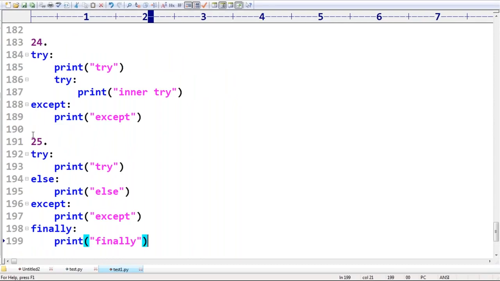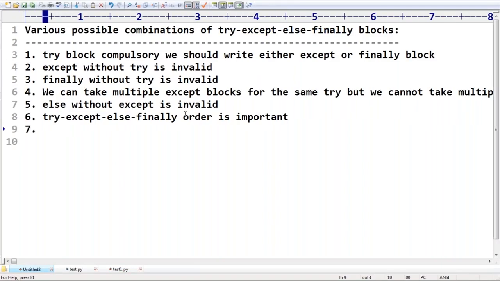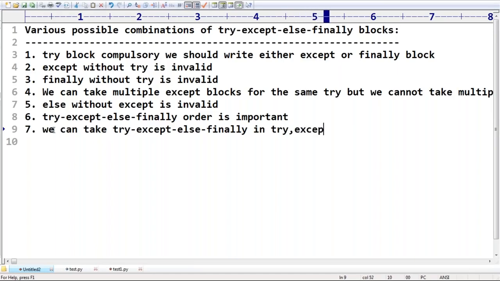Next, we can define try, except, else, finally inside the try block or inside the except block. Here order is important. Last conclusion: we can take try, except, finally inside the try block, inside the except block, inside the else block, and inside the finally block also.